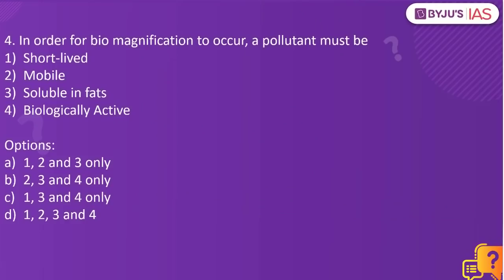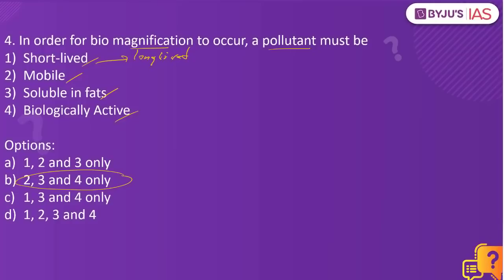Now let's look into the next practice question. In order for biomagnification to occur, a pollutant must be: 1, short-lived; 2, mobile; 3, soluble in fats; 4, biologically active. The answer to this is 2, 3, 4. Why? Because it is not short-lived, but instead it has to be a long-lived pollutant. Why? In case they are short-lived, what would happen? They could be broken down into pieces, and eventually they will not be dangerous as well.